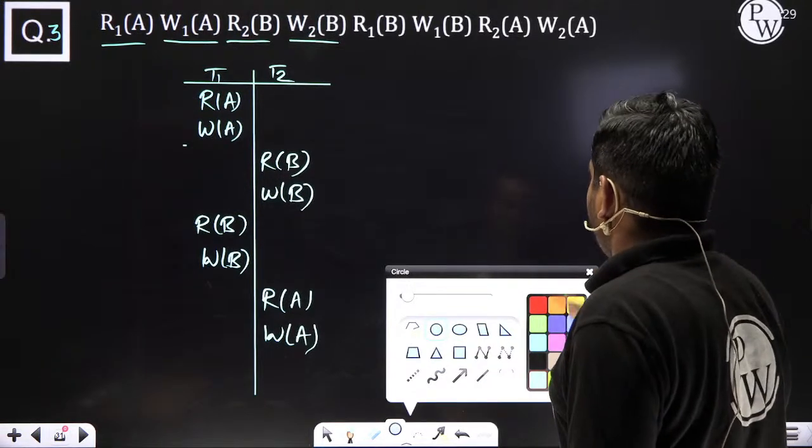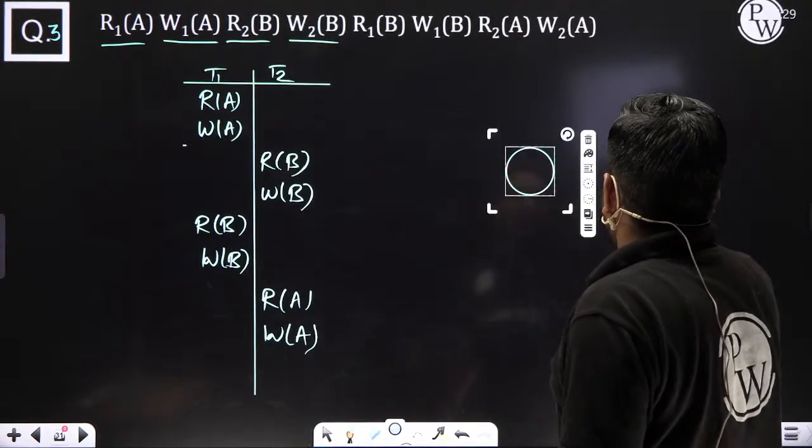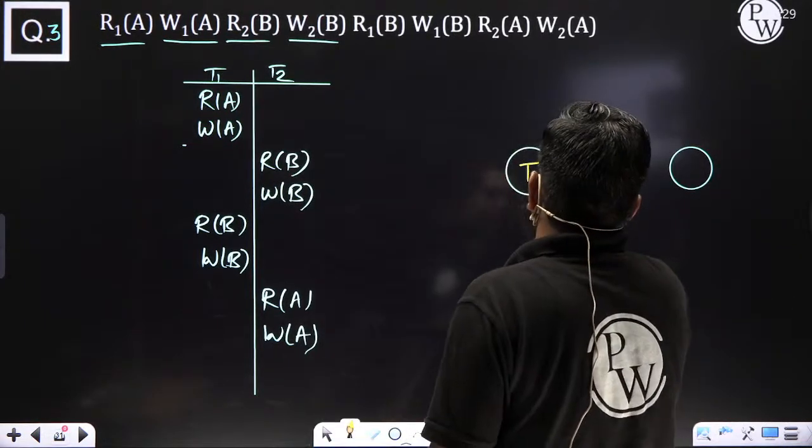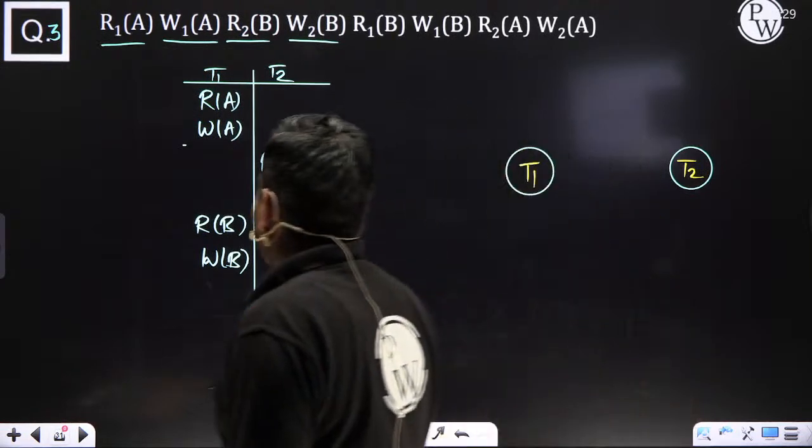Now, my dear students, now there are two transactions. There will be vertex T1 and T2.